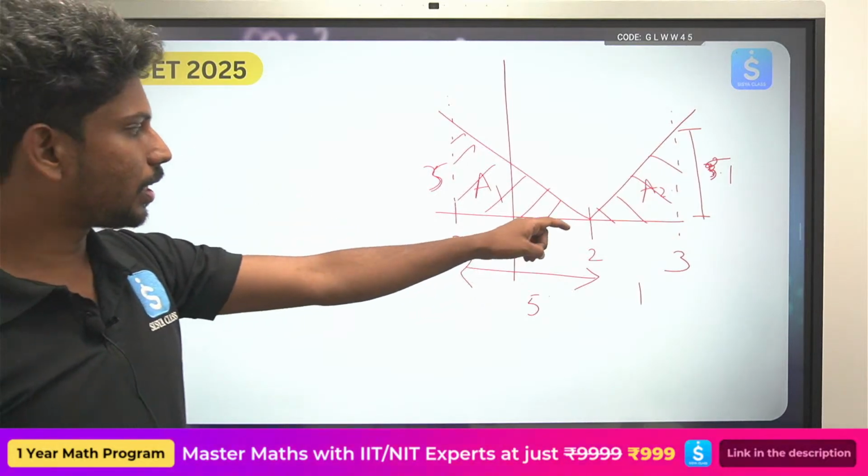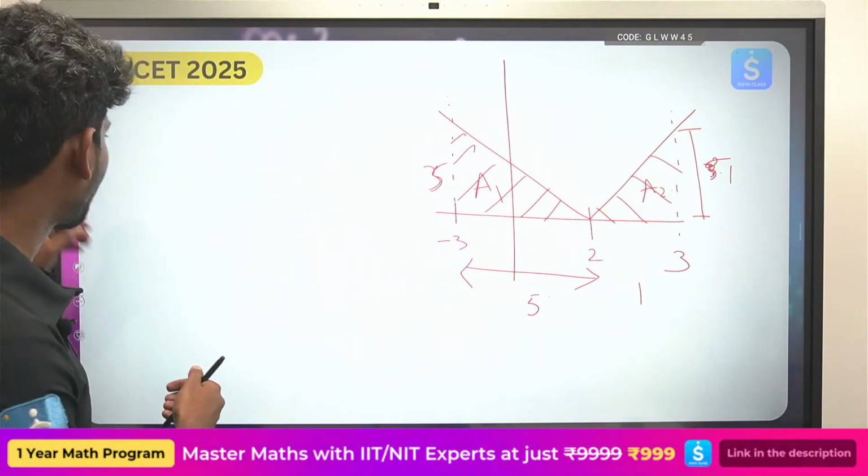You can use that and you can get the answer. 25 plus 1, 26 by 2. So the answer will be 13.